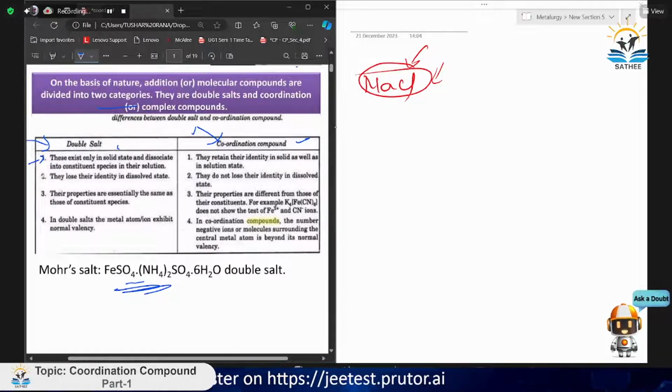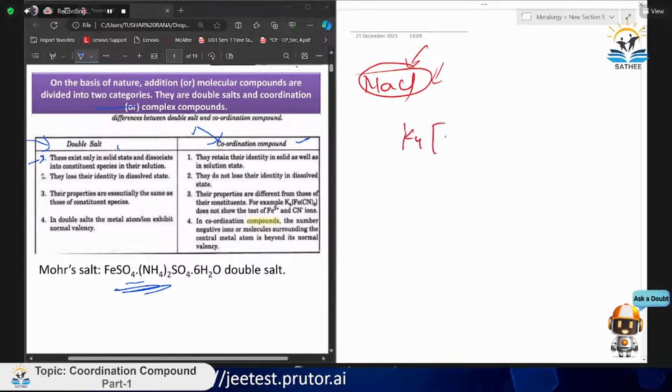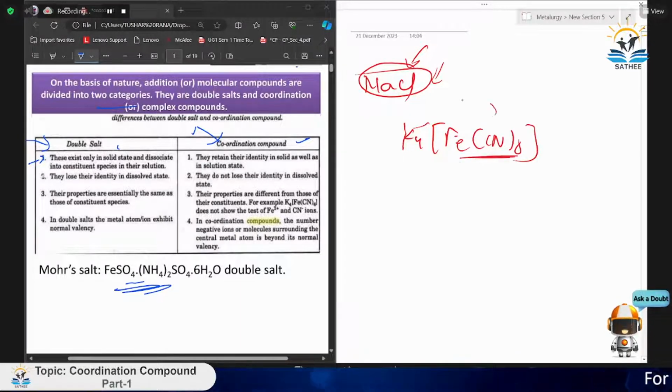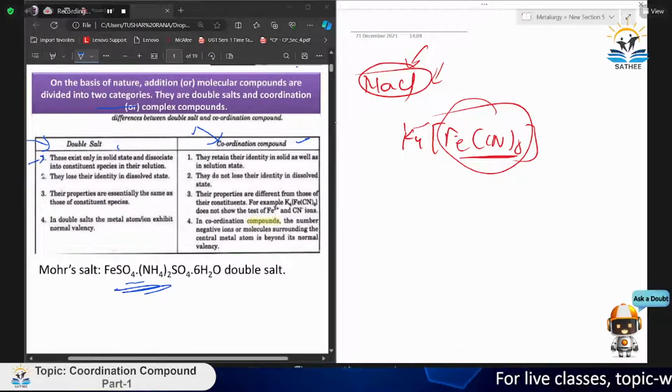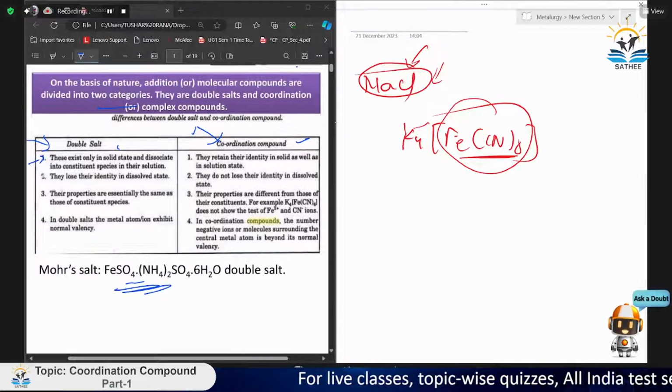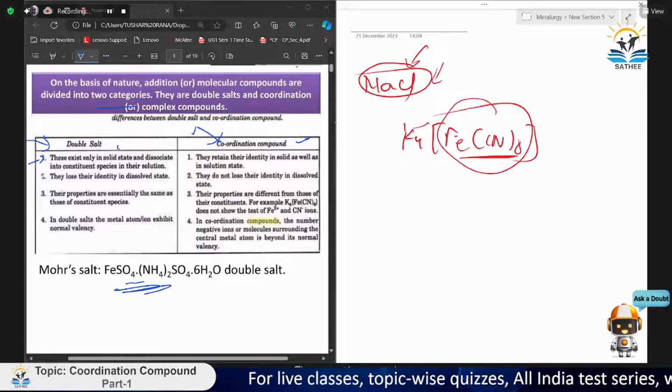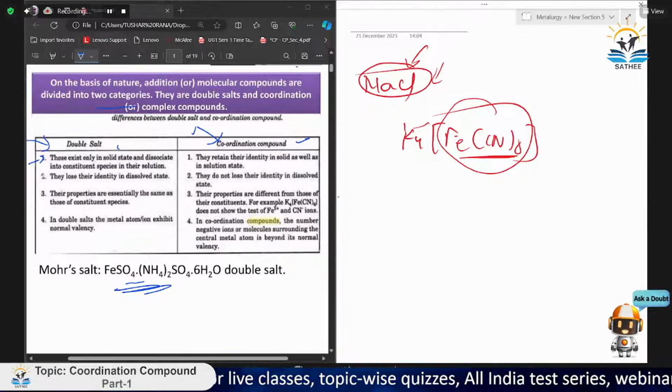But here, if we take the example of K4[Fe(CN)6], so it is K4 and [Fe(CN)6]. K4 will be dissociated, but [Fe(CN)6] is a whole compound, so it will not dissociate. So it remains in the solid as well as in the solution state. They lose their identity in the dissolved state, true? They do not. Their properties are essentially the same as those of the constituent species for double salts. For coordination compounds, their properties are different from those of their constituent species. See, here we have given an example also.